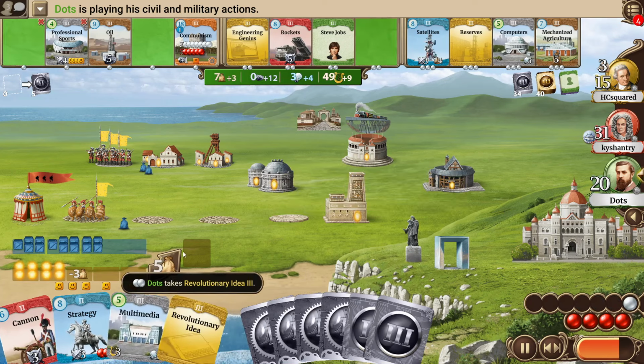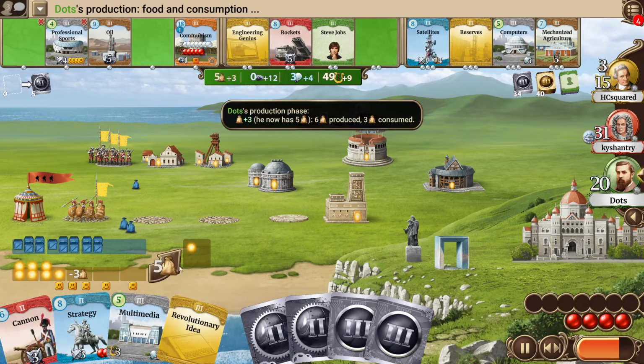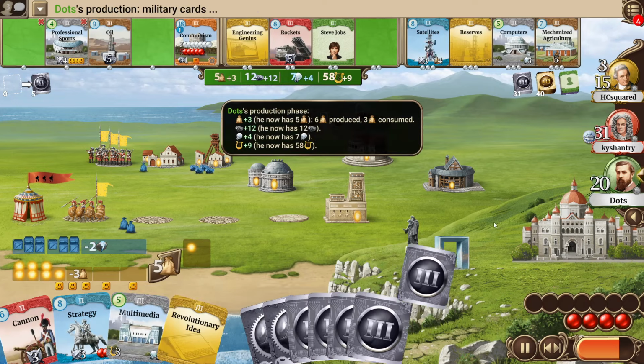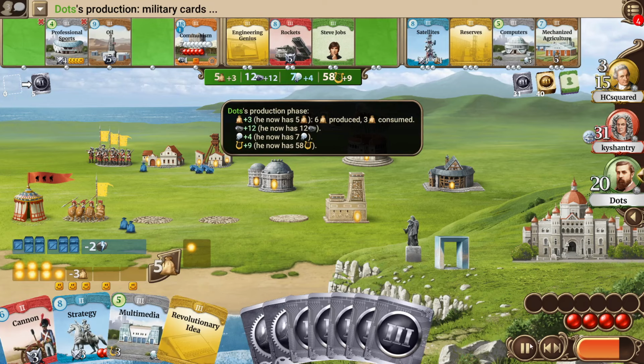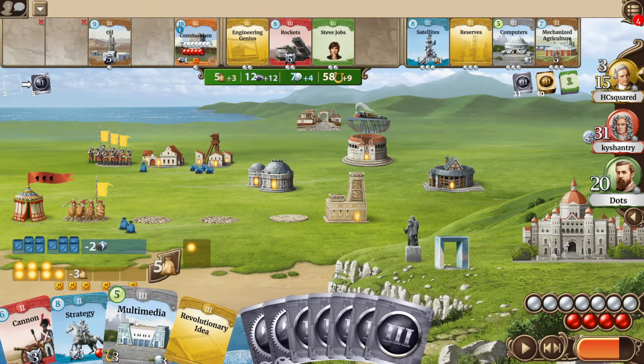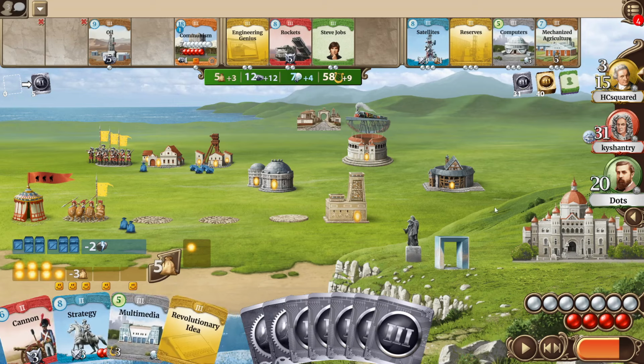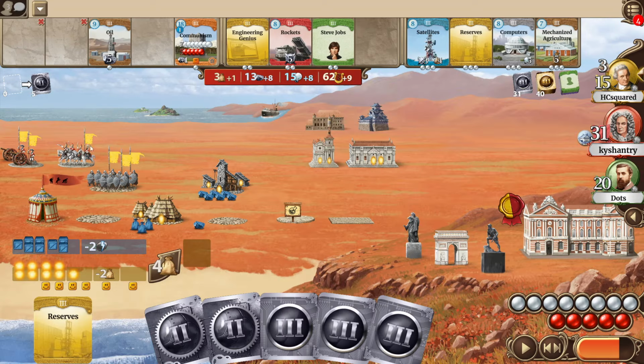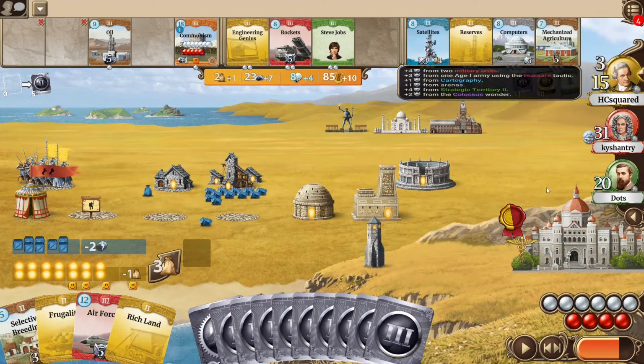Yes, he also goes for the multimedia, which is of course quite strong for him to have with Antoni Gaudi, and I mean he can build him now with the engineering for 8 resources, has the 12 resource production going, that's also not bad. Let's see though if he can justify his investment to multimedia, or if he has to rather be afraid of maybe Kyshantry going for something military heavy.